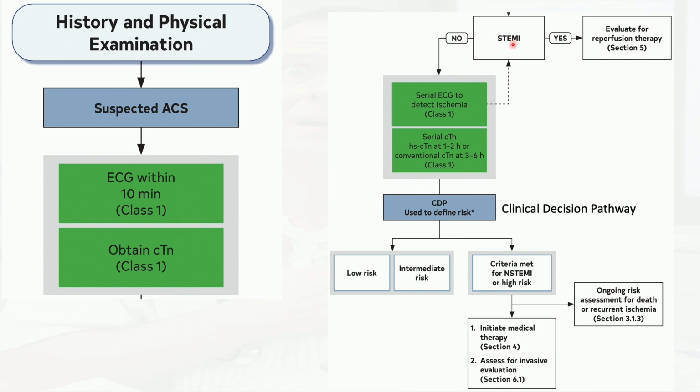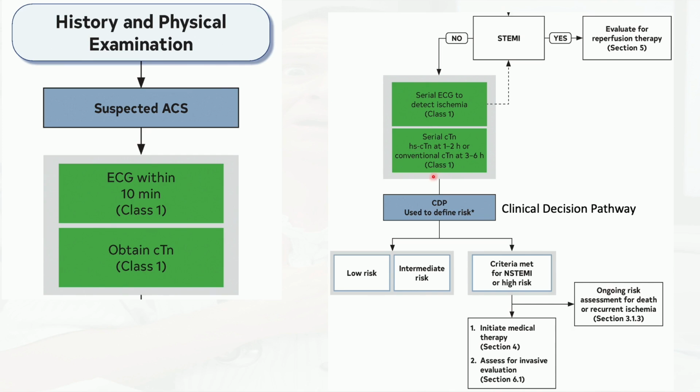But if there is no features of a STEMI, then the recommendation is obviously to check serial ECGs and serial cardiac biomarkers to try to figure out does it look like it's coming from the heart or something else. So based on the risk factors, symptoms, history, ECG, troponin, then you use clinical decision pathways to try to sort out is ACS likely or not.